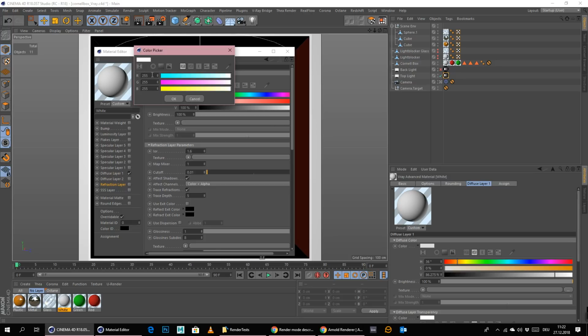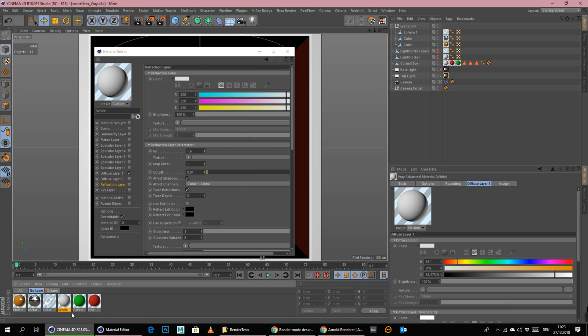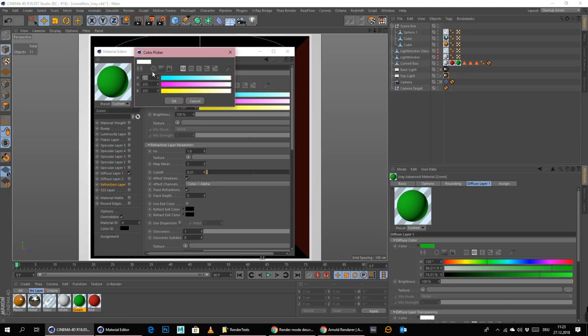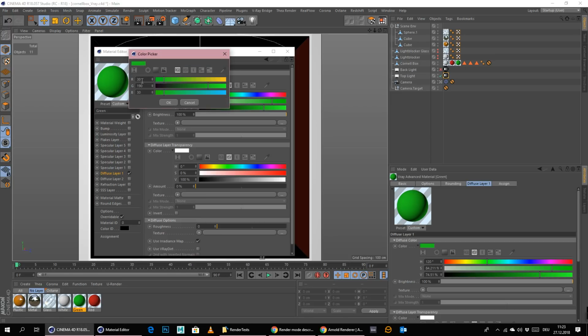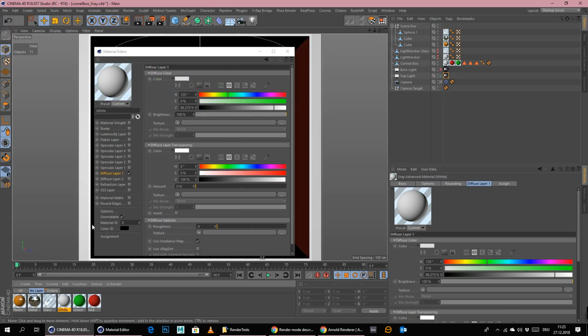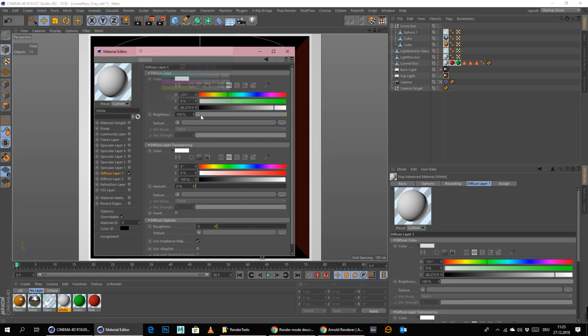Which is kind of weird. I think it should be 220 actually. Sorry, I don't know what is different in Vray. But good that I know. Okay, 220, 220 and 220. Let me save that. And the green values here are... Oh, I'm in the refraction layer. What the hell? This is why. Okay, RGB, as you can see, 30, 190 and 30. Let me check the white one again. Maybe I was also in a different channel here. I don't know. Okay, everything is fine now.